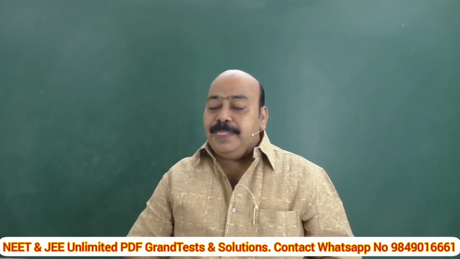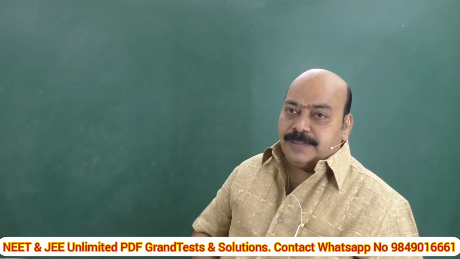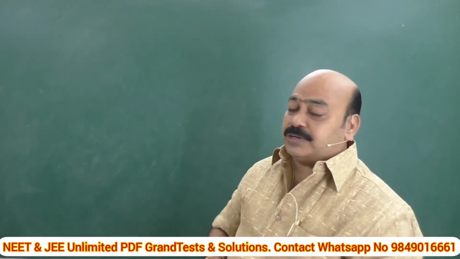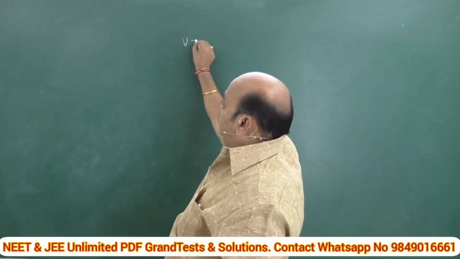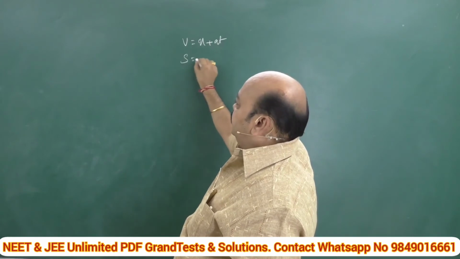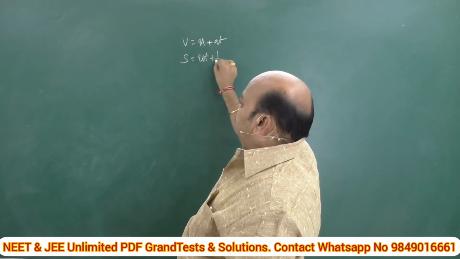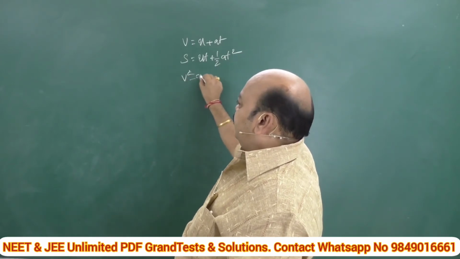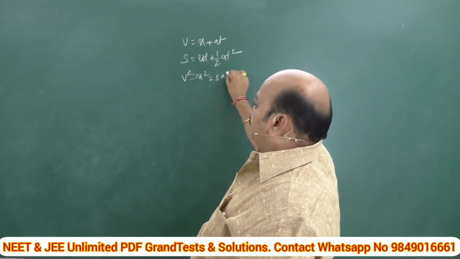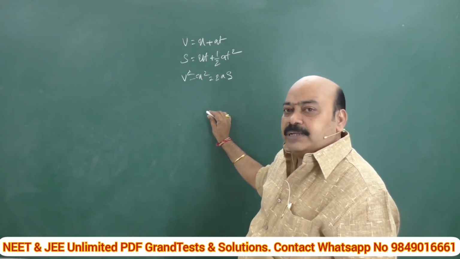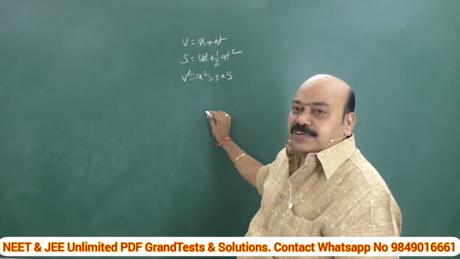As I said in the last class, all these equations of motion we come across in the kinematics chapter.